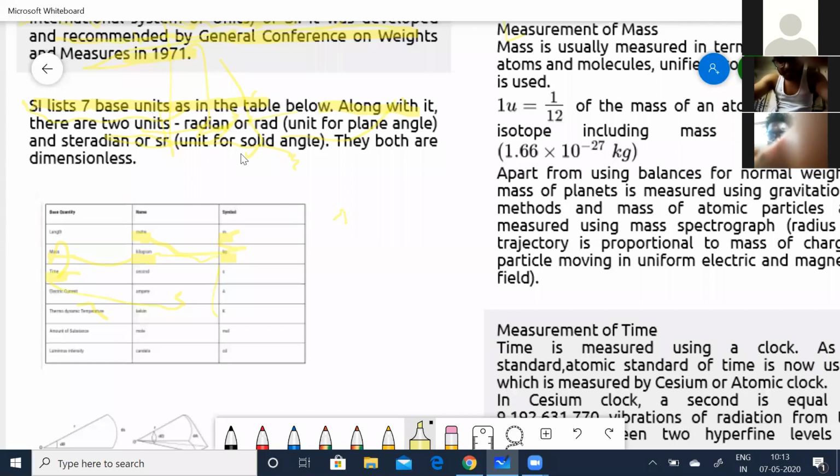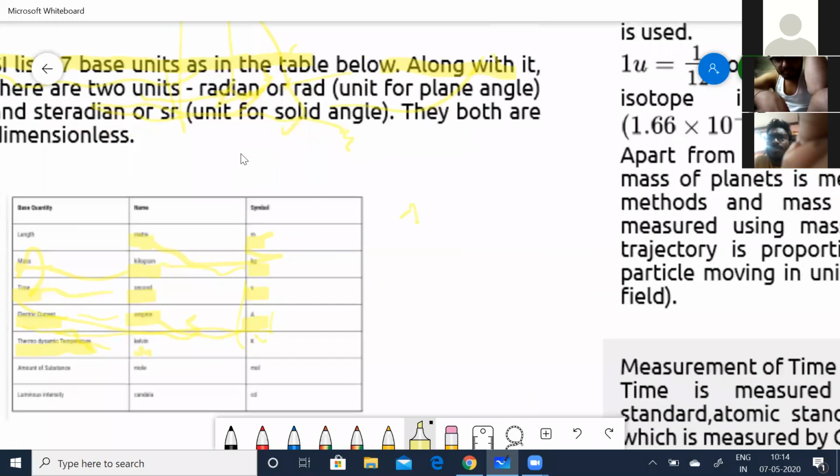For time, it is seconds, and you write it as S. For electric current, it is ampere, and it is simply A. For thermodynamic temperature, it is Kelvin, and you write it as K. For the amount of substance, it is mole. You can come across this in chemistry. The symbol is mol. And for luminous intensity, it is candela, simply cd. Okay?